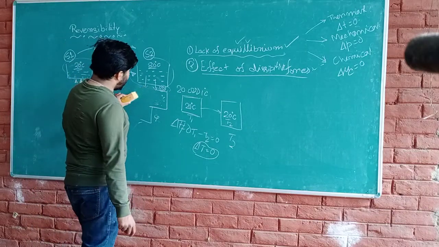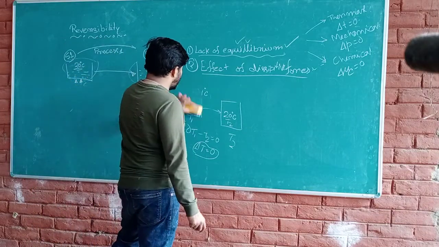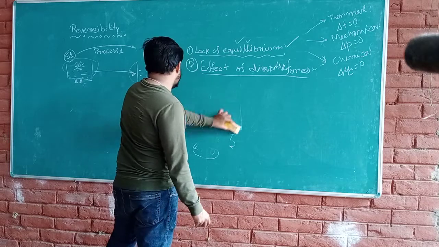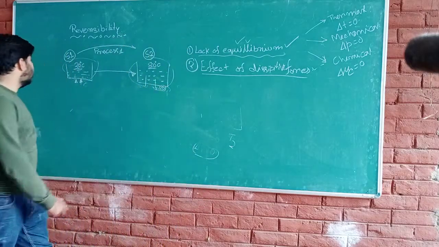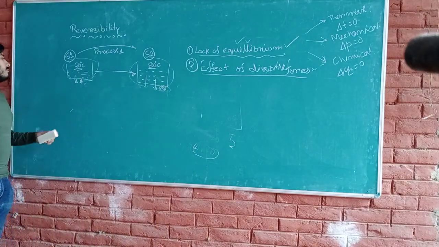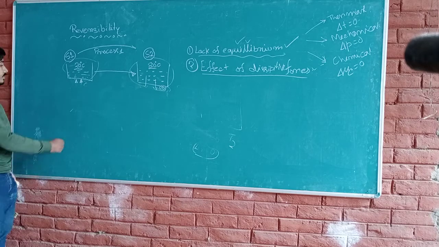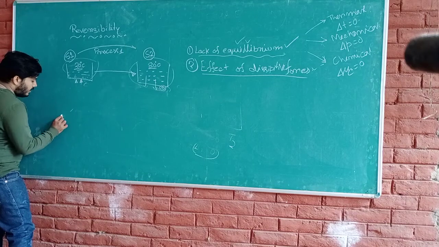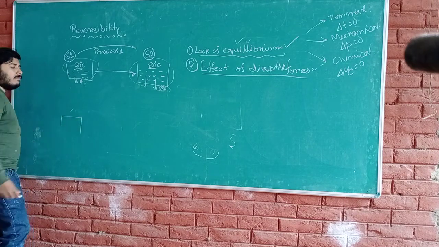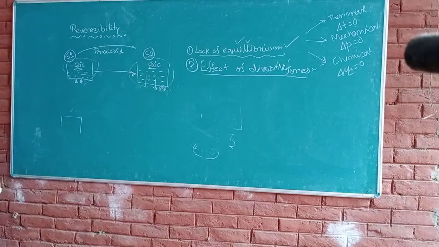So I'm removing all these things. Now we are raising the temperature of the system from state 1 to state 2, but not in a single process. Rather, we will take an infinite number of processes. How? Suppose we take an infinite number of thermal energy reservoirs.